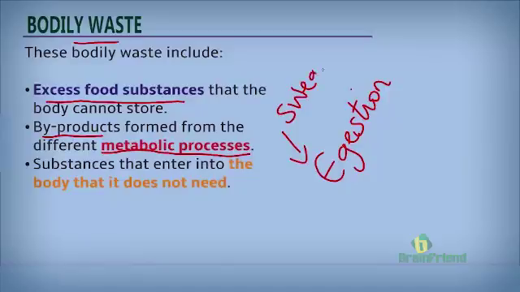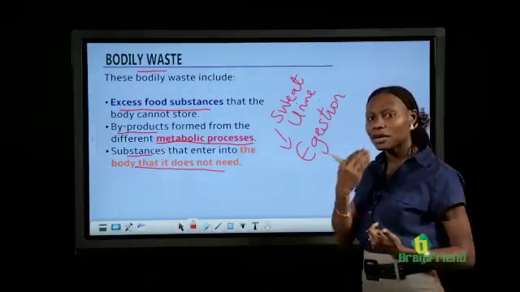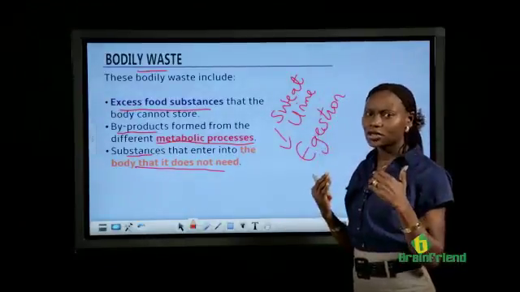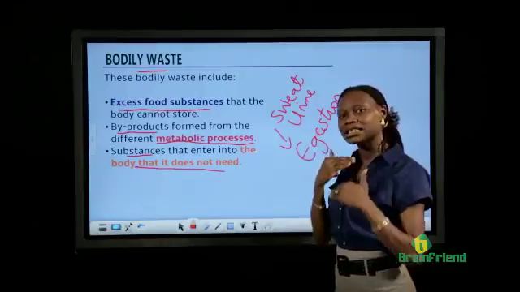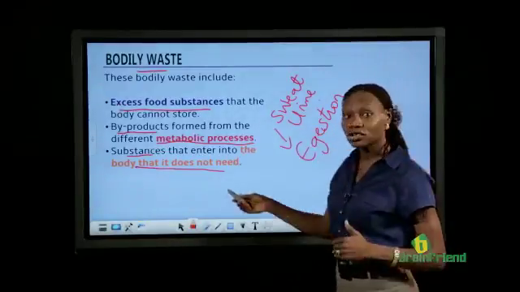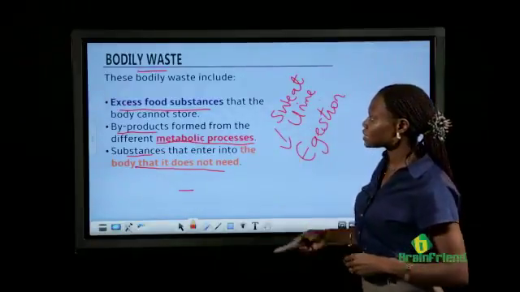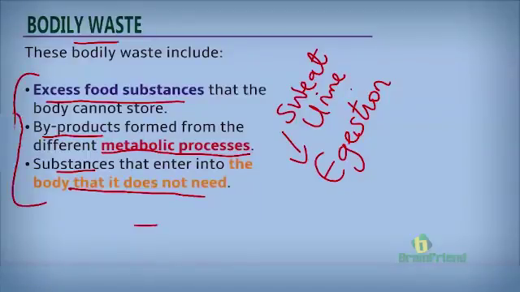Example, sweat, urine, etc. Or substances that enter into the body that the body really does not need. For example, when we put on our cosmetic products, like our lipstick, sometimes not intentionally, some of these things enter into our bodies. The body does not actually need them, so it finds a way to take it off. So these are some different body wastes that are produced.